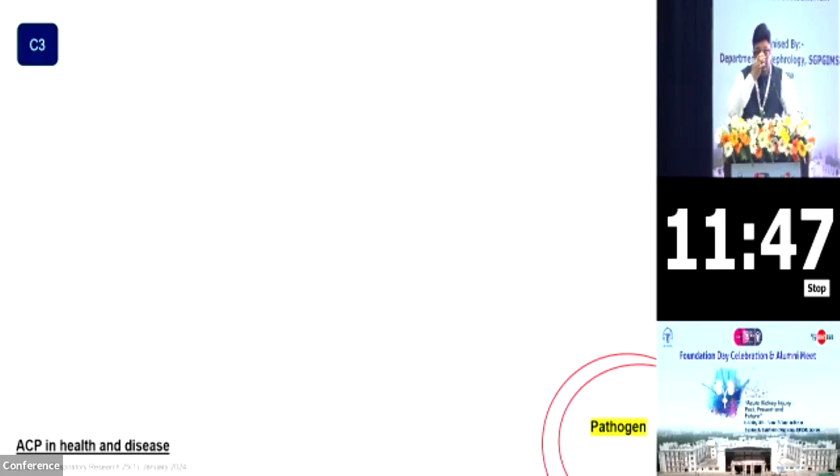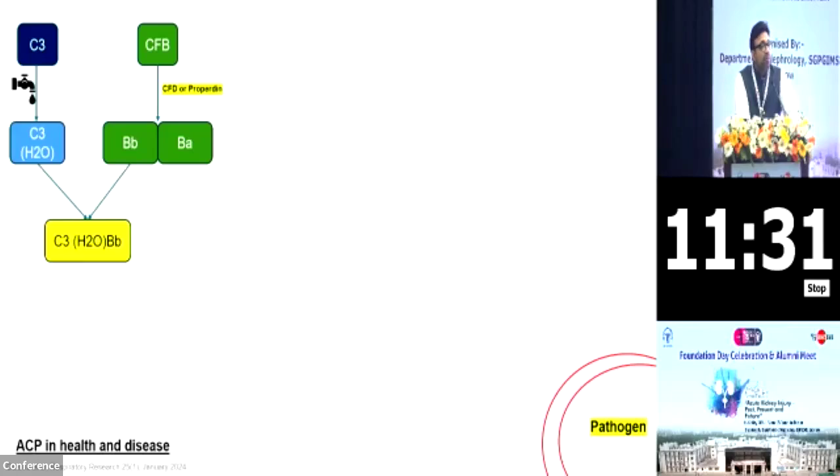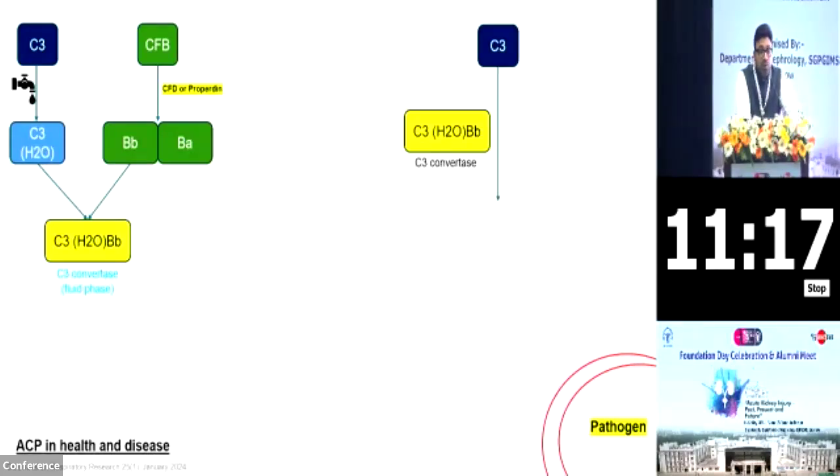C3 is a very unstable molecule that undergoes spontaneous hydrolysis, resulting in the formation of C3H2O. Factor B, in the presence of properdin, is broken down to Bb and Ba. The hydrolyzed C3 along with factor Bb results in the formation of C3(H2O)Bb, which is also known as C3 convertase in the fluid phase, which is unstable. What the unstable C3 convertase does is it breaks down the C3 again into C3a and C3b.